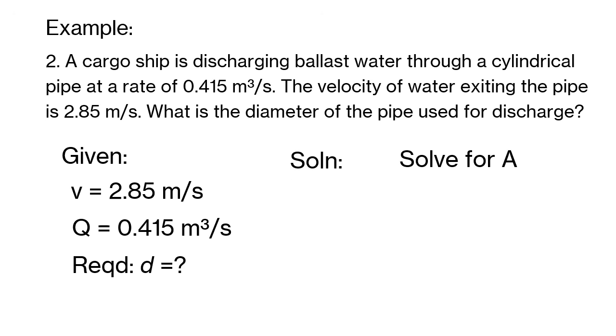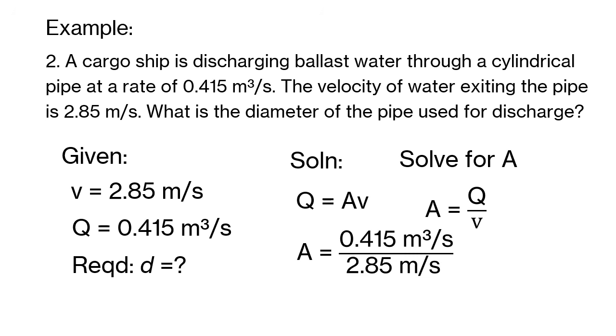Now, to solve for our area first. We know that rate of flow is area times velocity. So, to solve for area, we have rate of flow divided by velocity. So, we have 0.415 cubic meters per second divided by 2.85 meters per second.